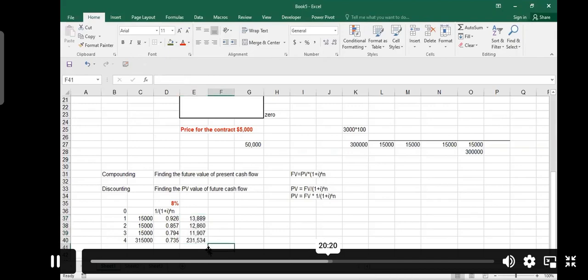So this is your liability, because I promised them, I put in 300,000, but I do not promise to give 300,000 today. I say I will give you 5%, which means 15,000 for each of the next 4 years, and at the end of the 4th year I will give you back your 300,000 also. So these are my cash outflows. When I discount them at 8%, this is what I have to pay. The present value of my liability is 270,191, right?